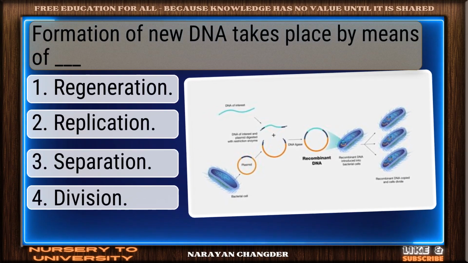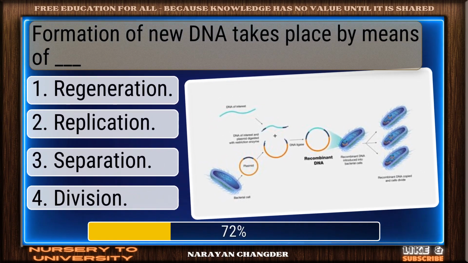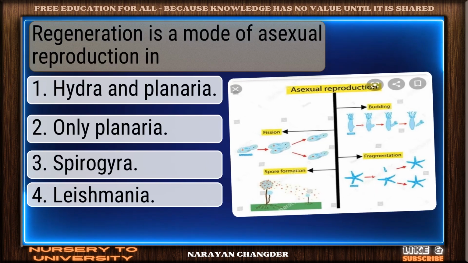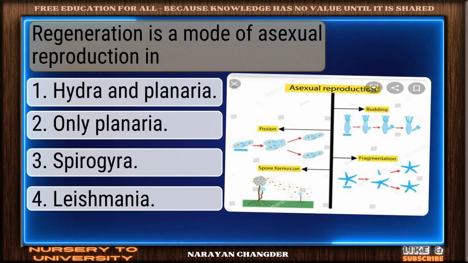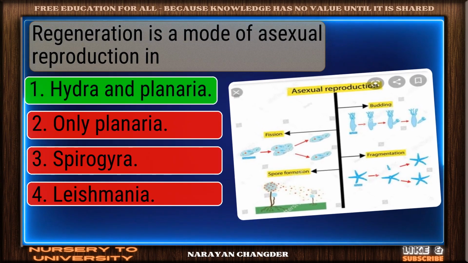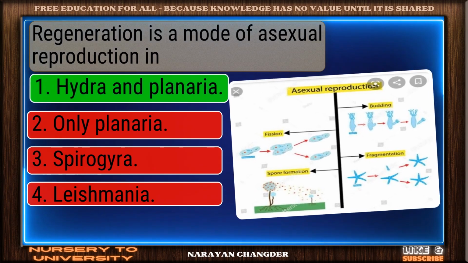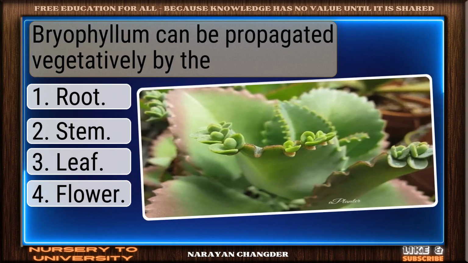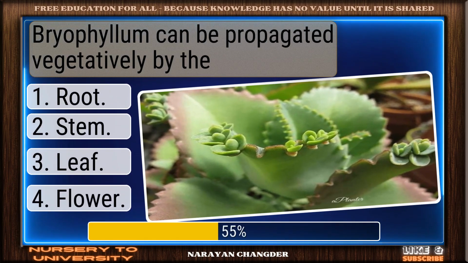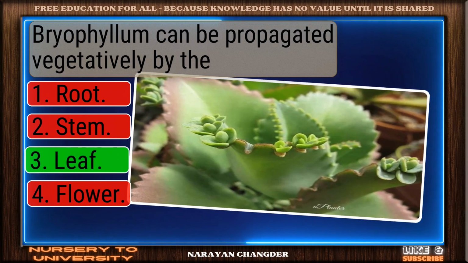Formation of new DNA takes place by means of dash. Right again. Replication is a valid answer. Regeneration is a mode of asexual reproduction in. Correct response. Hydra and planaria is the most accurate answer. Bryophyllum can be propagated vegetatively by the. Excellent choice. Leaf is the right answer.